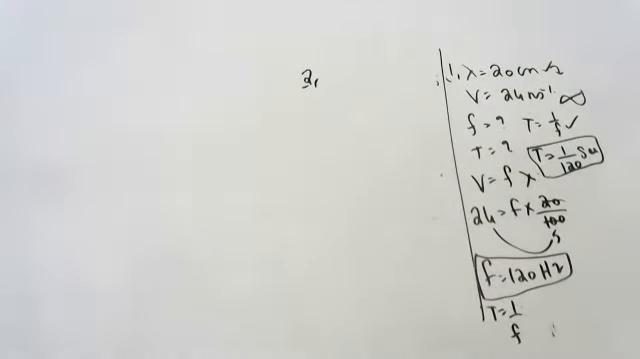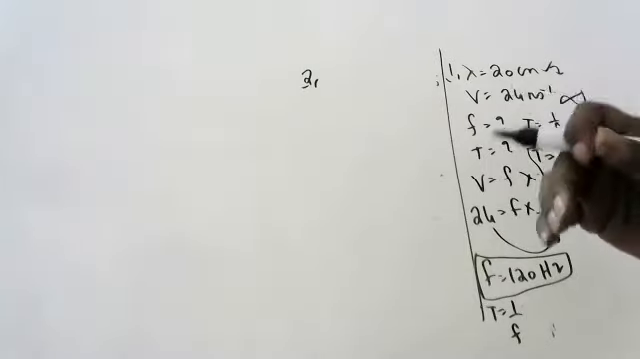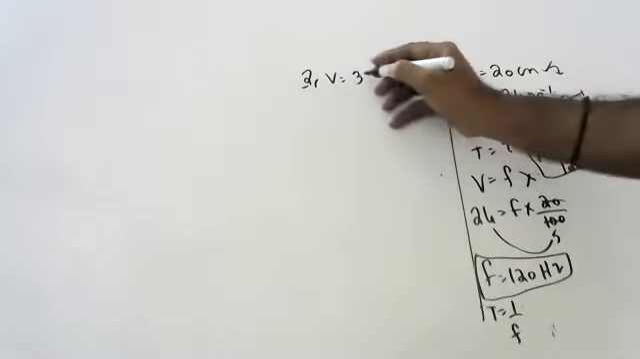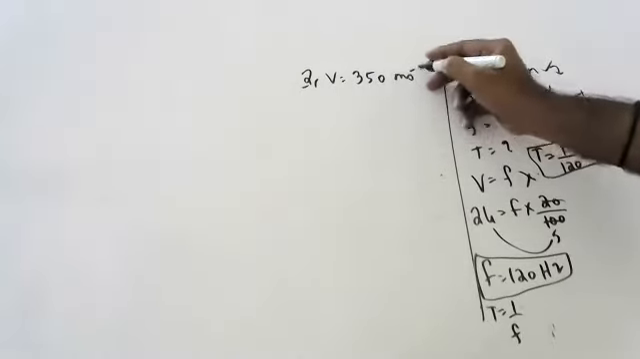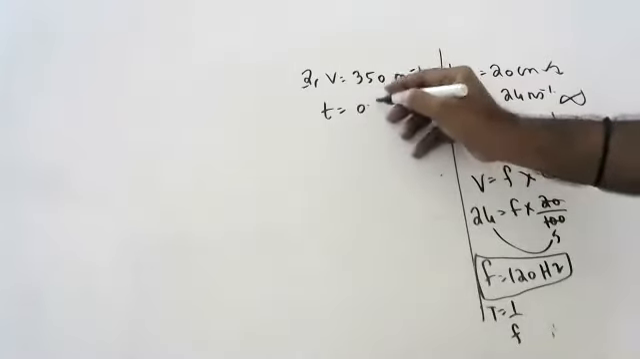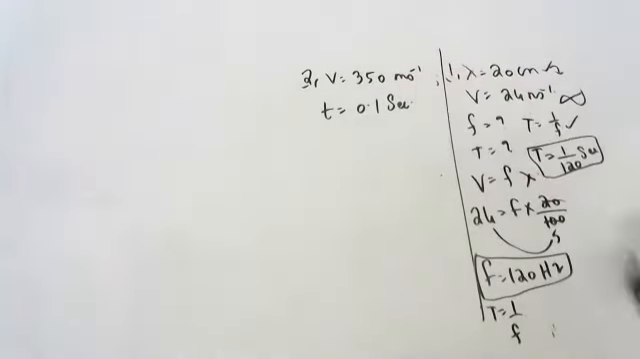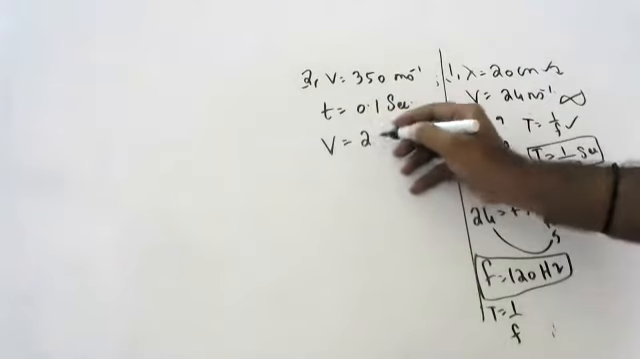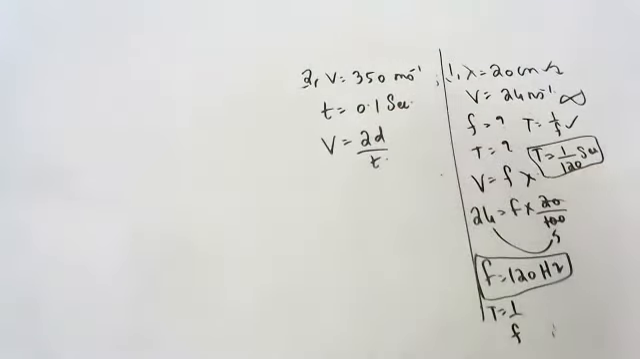Calculate the minimum distance in air required between source and obstacle to hear an echo. Take the speed of sound as 350. The persistence of hearing time, children, is 0.1 second. He is asking what is the minimum distance to hear an echo.